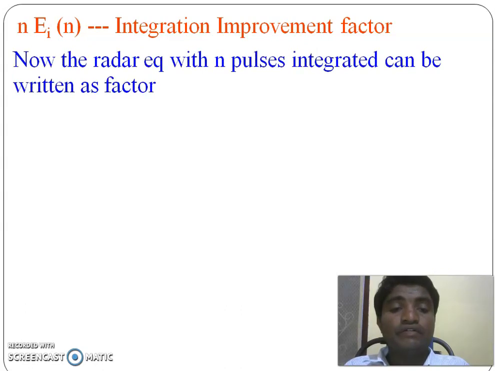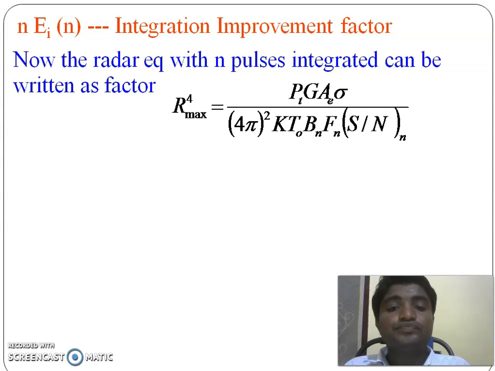Now the radar equation when n pulses are integrated can be written as Rmax to the power 4 equals Pt G squared sigma Ae by 4 pi squared k T0 Bn Fn S/N of n.